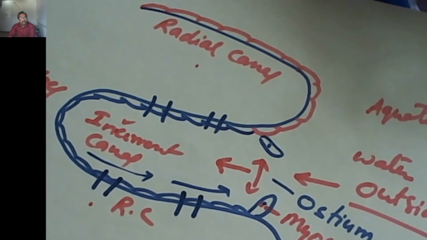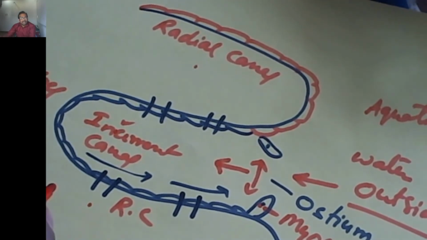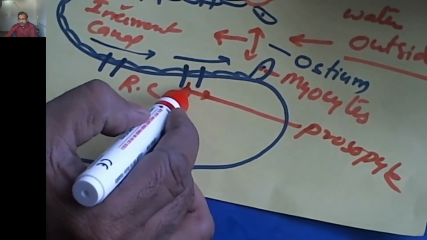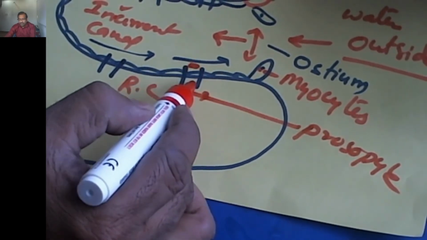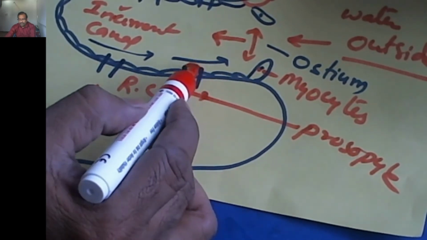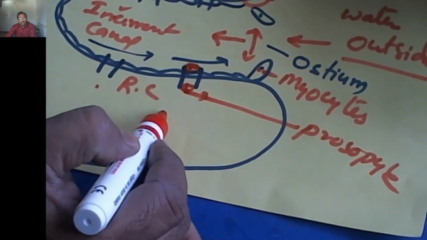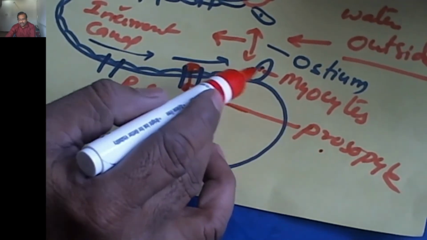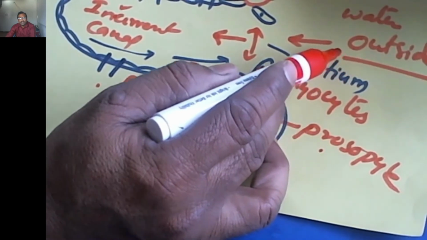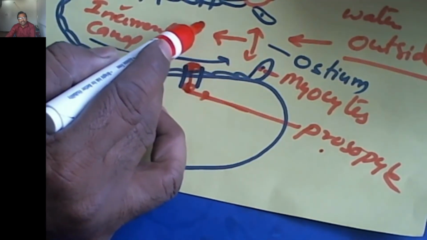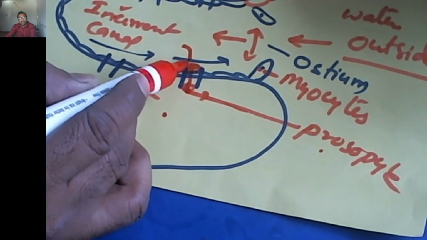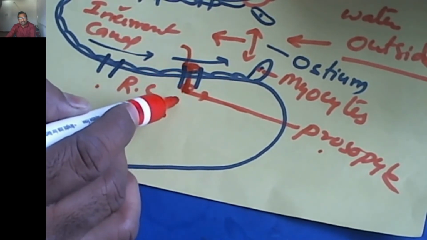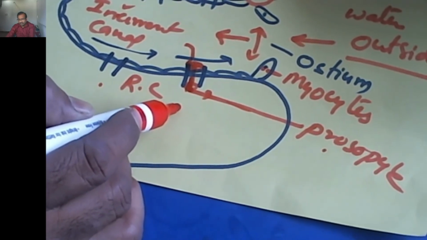The third component in the canal system is the prosopyle. The opening of the incurrent canal into the radial canal is called the prosopyle. That means the water from the outside reaches the ostium, then the incurrent canal, then enters into the prosopyle. Through the prosopyle, the water enters into the radial canal.